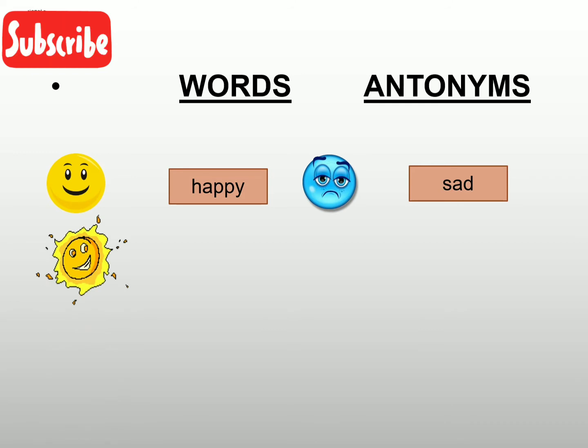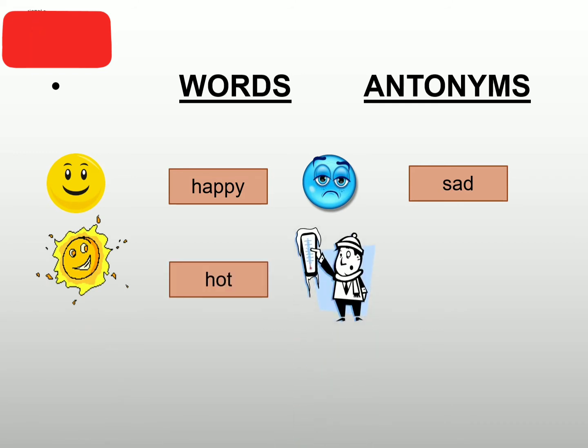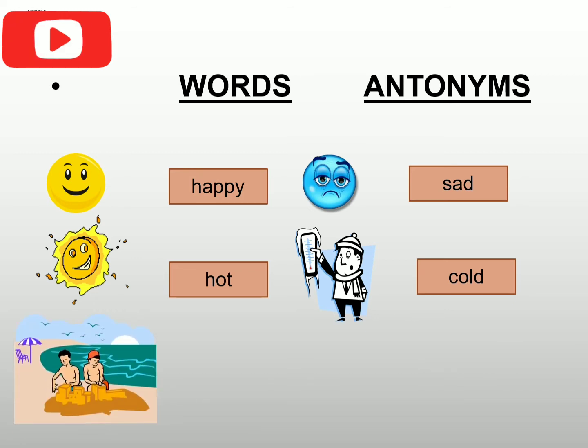Now see what is next. What is this? Hot. This is something that is hot. So what could be the antonym of hot? If something is not hot, it is cold. Great. You are doing very good, pupils. Now what is this? The next picture is summer. If the weather is not hot, if it's not summer season, what is it?